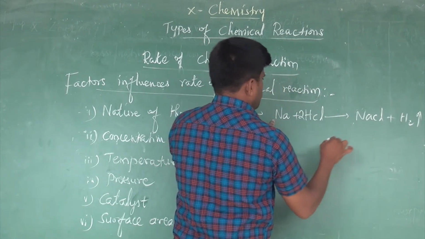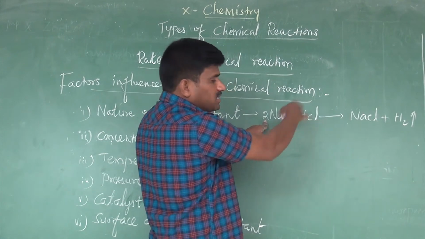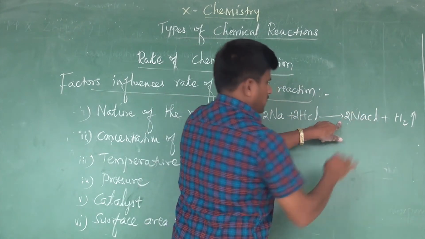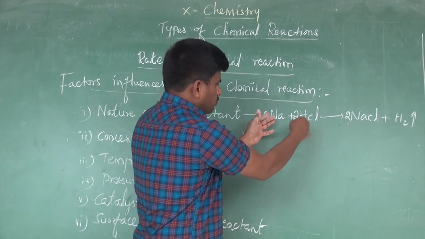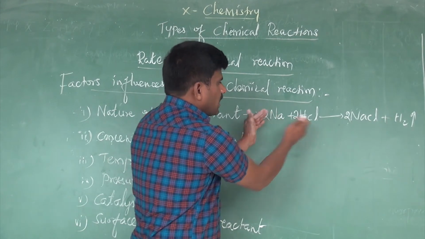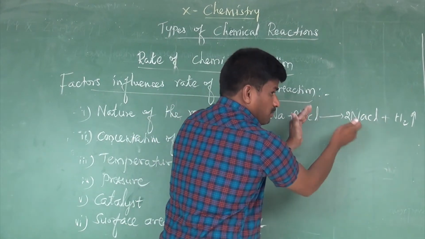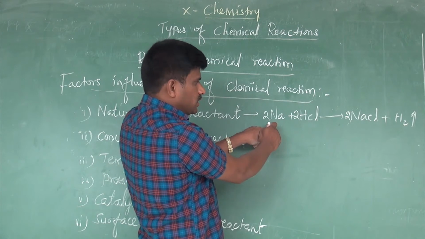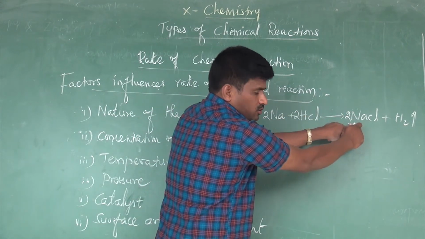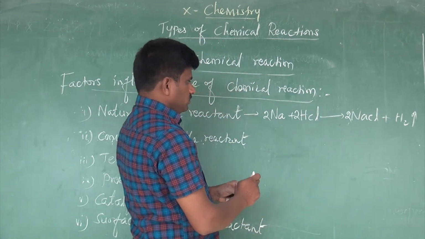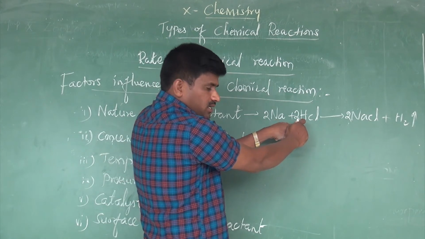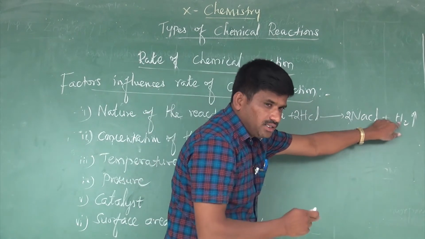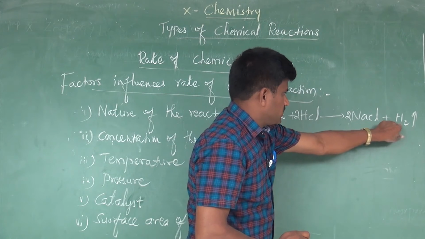Here 2 HCl, here 2 Na. For balancing the equation, here 2 NaCl. Now you can see the reactant side and the product side are balanced. Here 2 sodium atoms, in the product also 2 sodium atoms. Here 2 hydrogen atoms are present in the reactant. In the product 2 hydrogen atoms are also present.